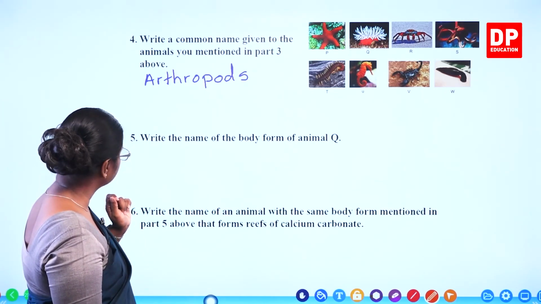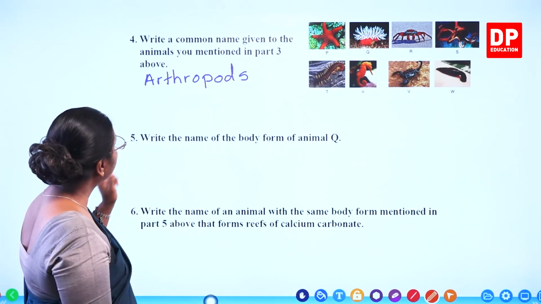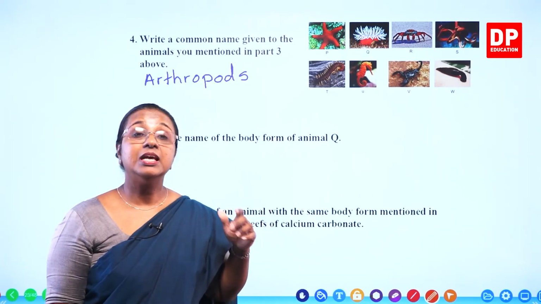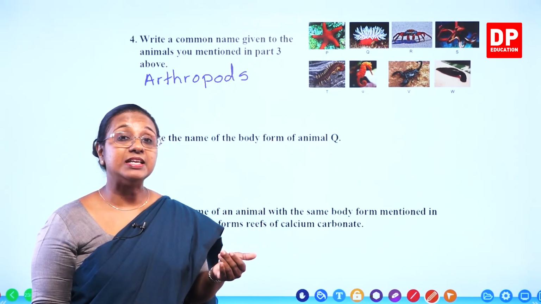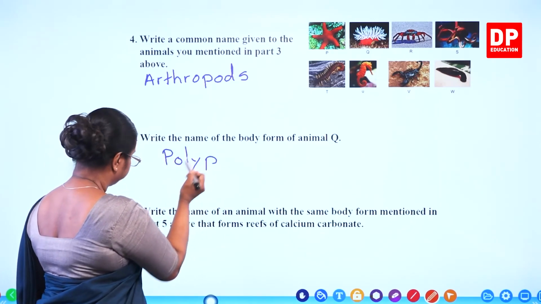Then we have the next one. Write the name of the body form of animal Q. What is the name of the body form of animal Q? Q is a sea anemone. It is a sedentary body form, that is a polyp. So the name of the body form is polyp.